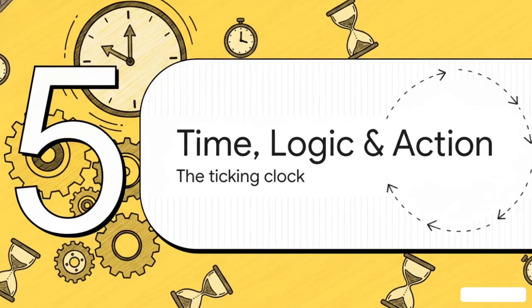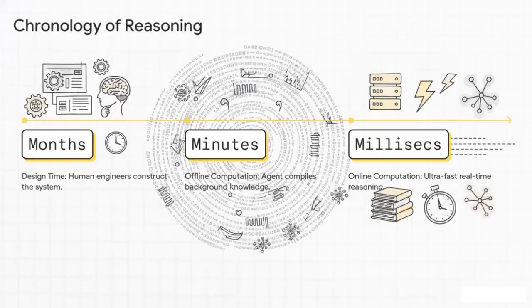Section 5, Time, Logic, and Action. And that brings us to our final section, and honestly, the ultimate inescapable practical constraint that every single intelligent system faces, the relentless ticking clock. We call this the chronology of reasoning. Just look at the massive gap in how time is spent here. Phase 1 is design time, which is carried out slowly and carefully by human engineers. Phase 2 is offline computation, where the agent crunches tons of data and compiles background knowledge before it is ever even active. But Phase 3, online computation, happens in the blink of an eye. This is the ultra-fast, real-time reasoning executed in that tiny, tiny gap between receiving a new piece of information and having to take immediate action.